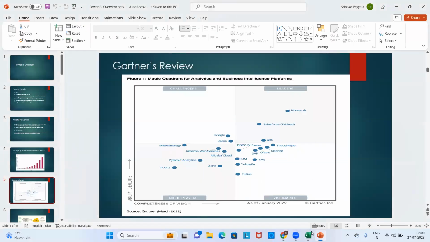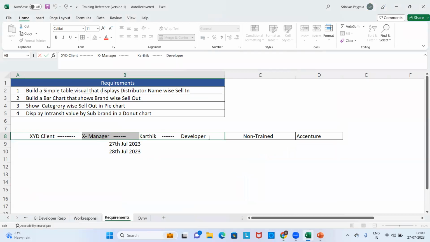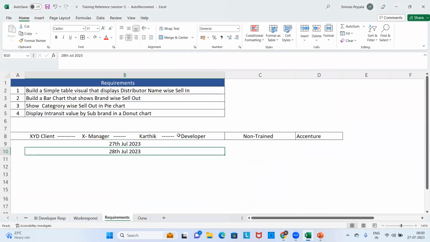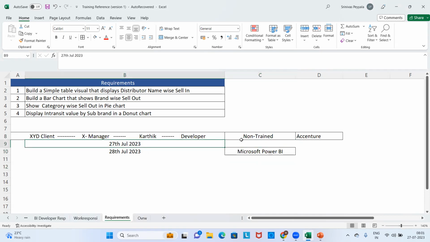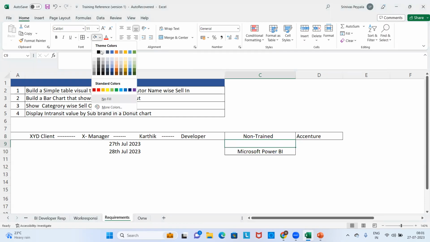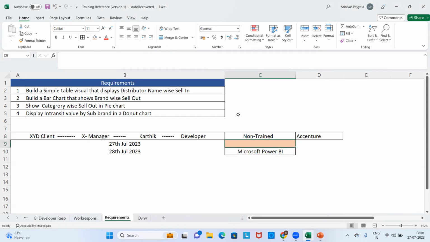Then he just got to know the tool name. Now he wanted to create the report, and he chose the technology today: Microsoft Power BI. So he came to the position on the 28th, if the requirements were given on the 27th. He took a short break because he was worried about what to use. He was reaching out to his friends and to the manager also.